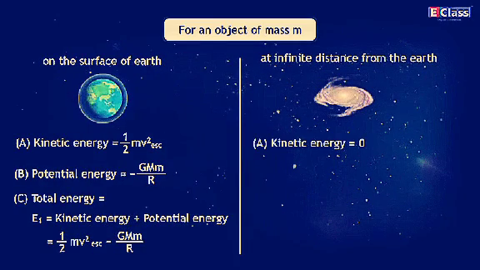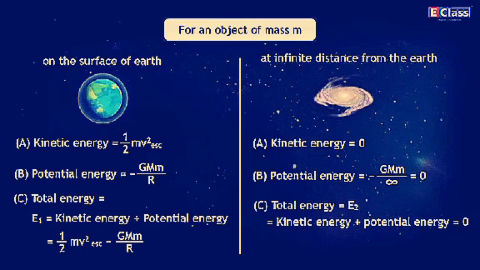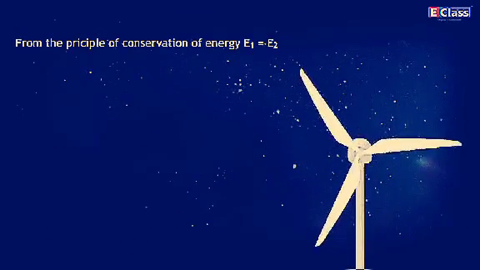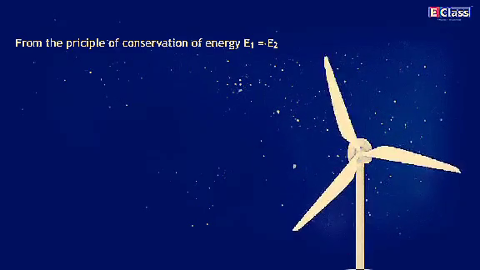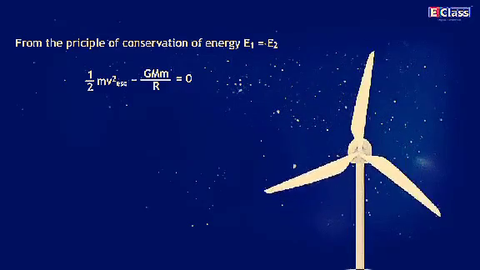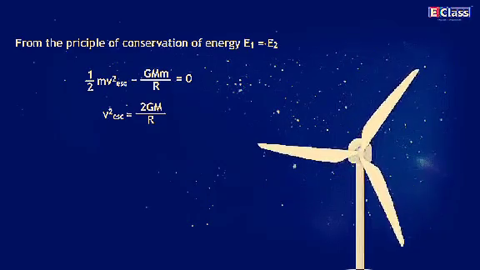At infinite distance from the Earth: A. Kinetic energy is equal to 0. B. Potential energy is equal to minus GMm upon infinity, which is equal to 0. C. Total energy E2 is equal to kinetic energy plus potential energy, which is equal to 0. From the principle of conservation of energy, E1 is equal to E2. So, 1/2 m v_escape squared minus GMm upon R is equal to 0.